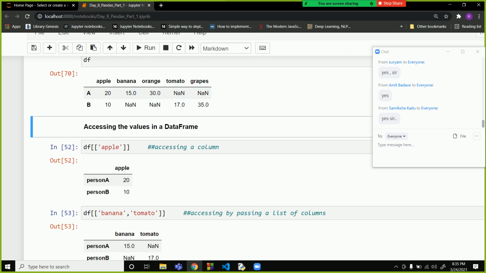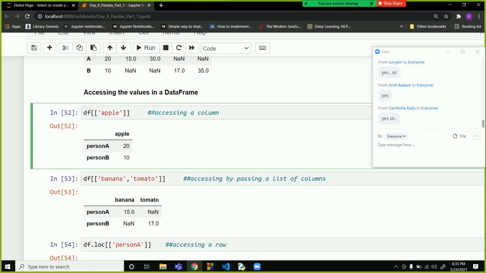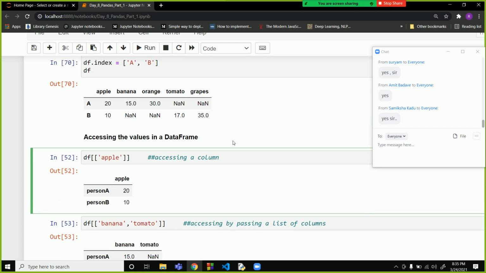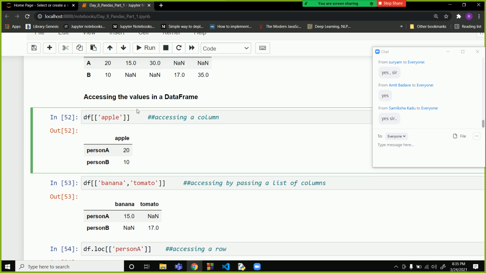Now, accessing the values in a data frame. When you have to access values, you write the data frame name, then two brackets, and inside them the name of the column that you want to access. By doing this, we'll get a data frame.